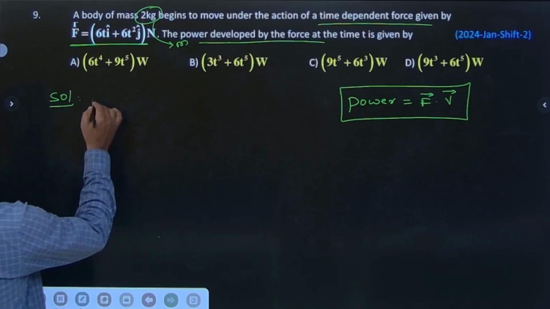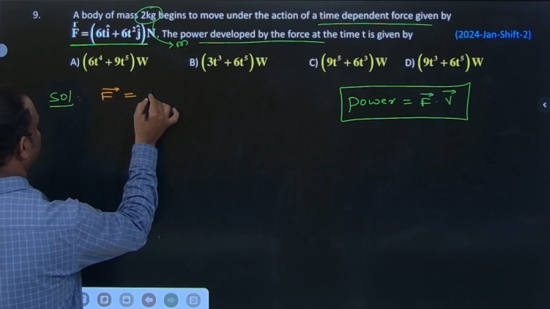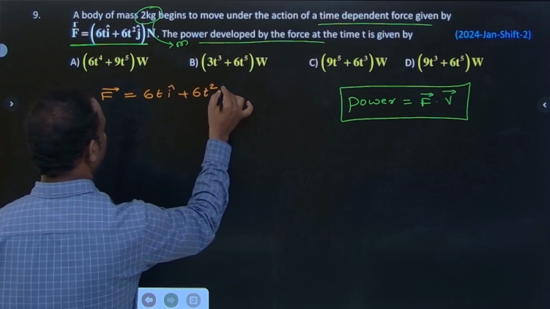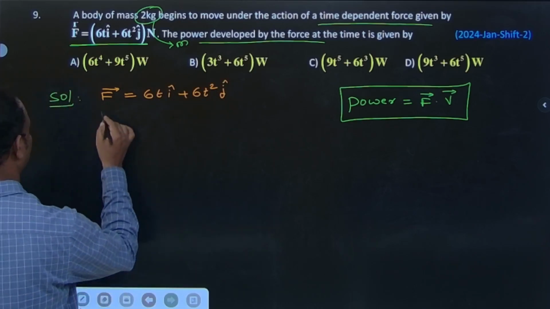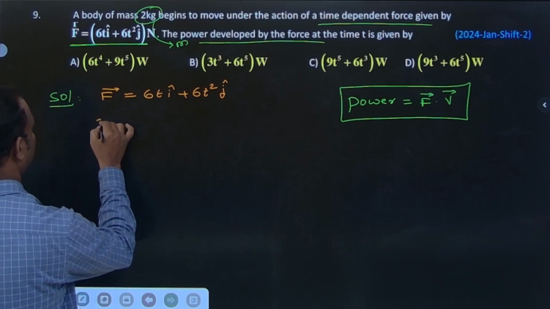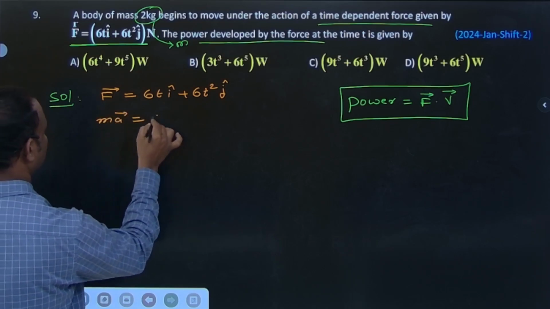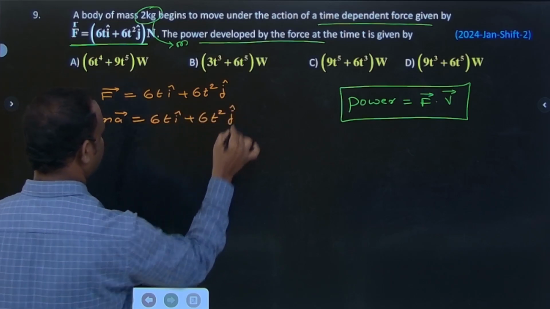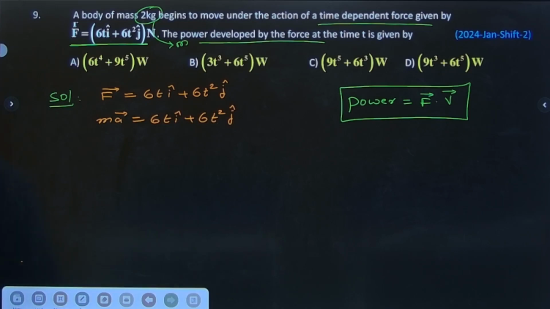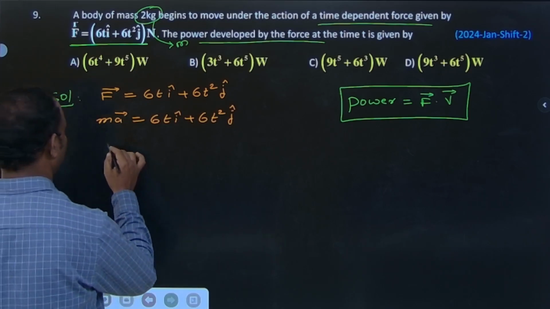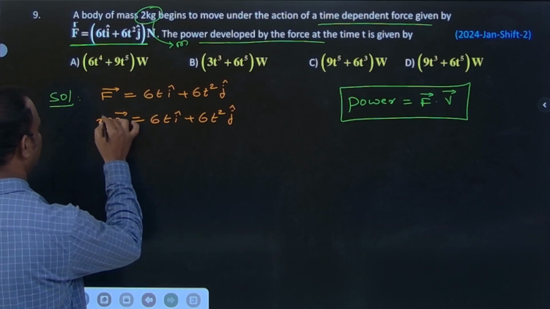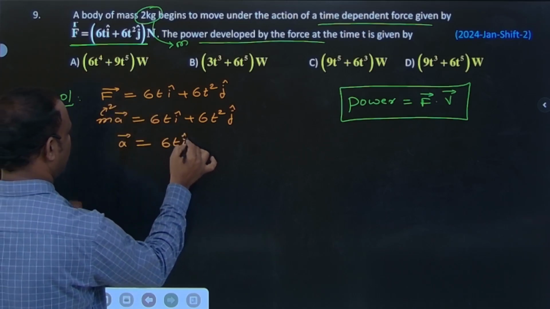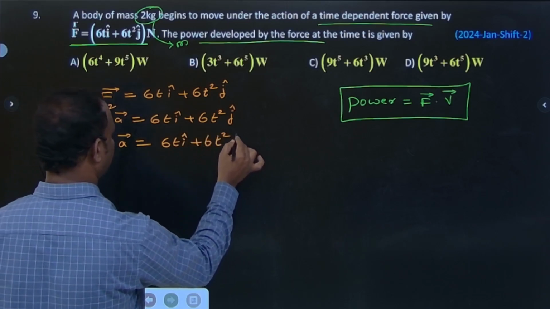So here we can check it. F bar is equal to 6t i cap plus 6t square j cap Newton. F is MA bar, so MA bar is equal to 6t i cap plus 6t square j cap.